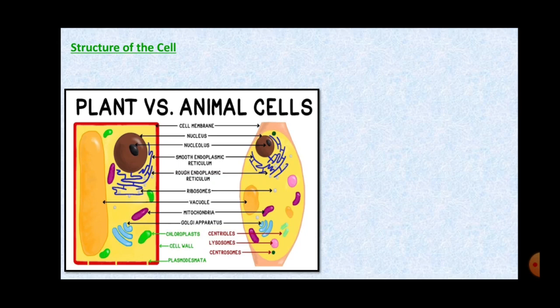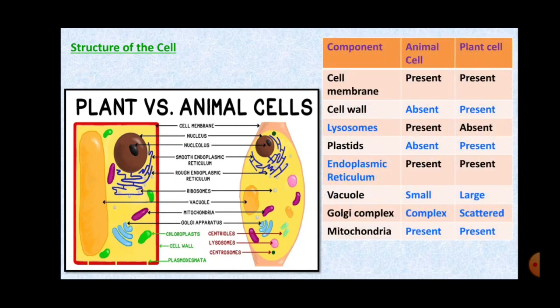Then ribosomes are there, vacuoles are there, mitochondria, which is also called the powerhouse, is also present. Then Golgi apparatus is there. In plant cell, the plastids are there, chloroplast, which gives green color to the plants, and in animals, centrioles and lysosomes are present. So this is all about the structure of plant and animal cell.